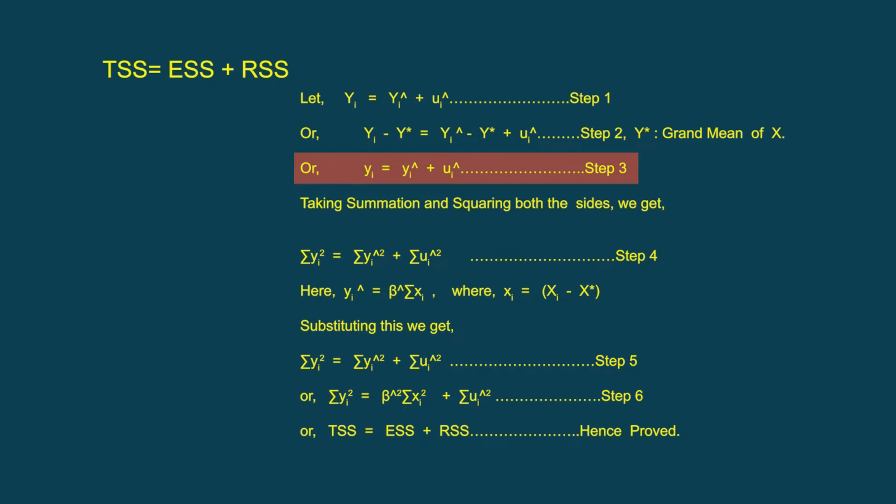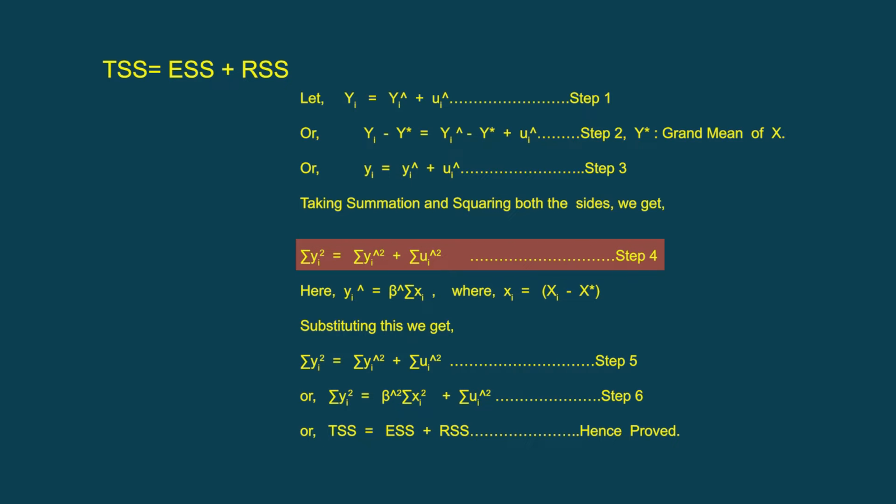So this is the deviation of each observation from its respective mean. Now we know that it can be negative or positive, and so we take it for all the observations, that is by summation, and we square it on both the sides. And after doing everything, we get step number 4, where we get summation of yi square, which is about the exact observation, equals summation of yi hat square, which is on the predicted value, plus summation ui hat square.